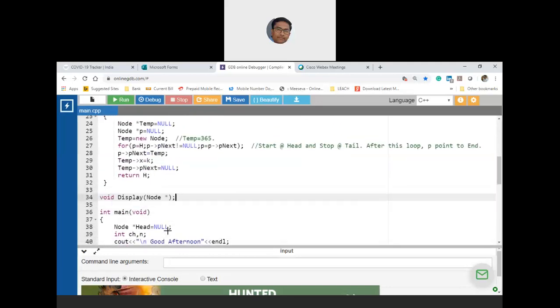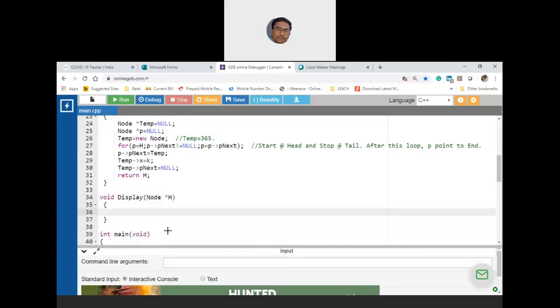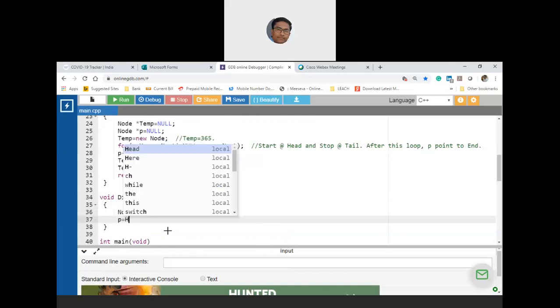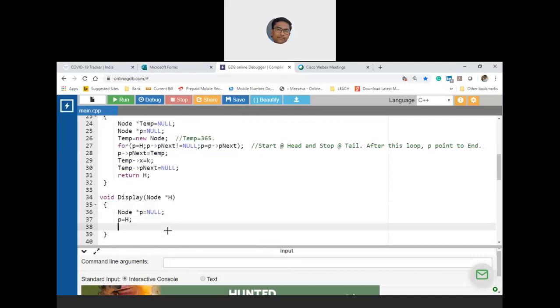What I'll do, I'll copy the function prototype and then just above main, I'll start writing the display logic. So node star, let us say h. So what has to be done? I should not corrupt head again. So therefore, I'm taking p, which is initially pointing to null, which is later pointing to h, and just putting it into while loop. So until p is not equal to null,